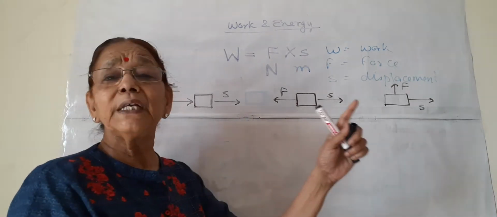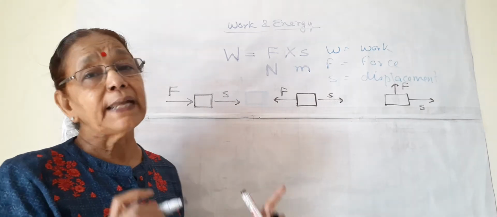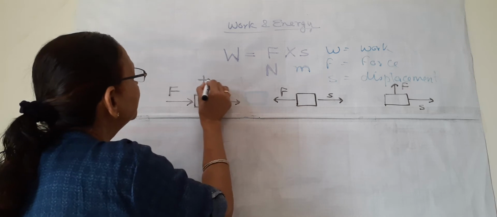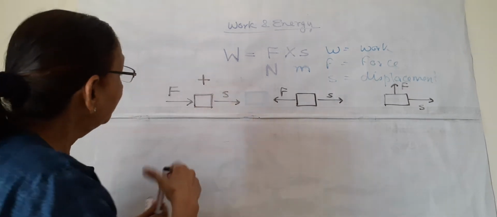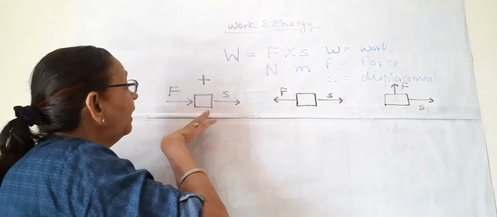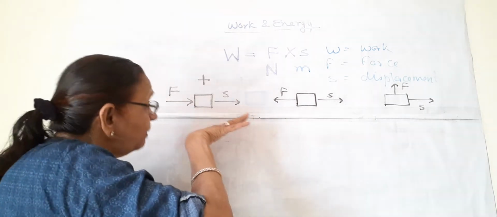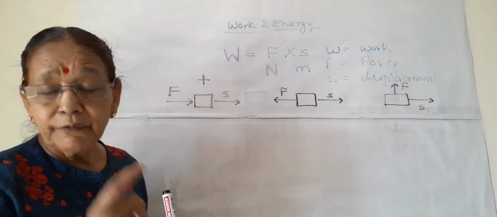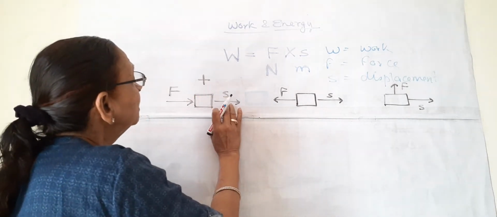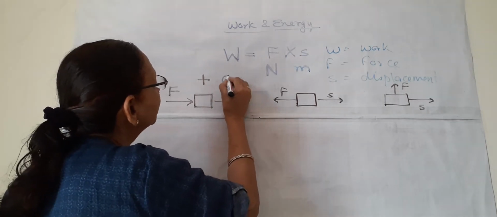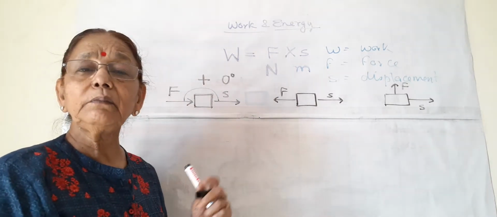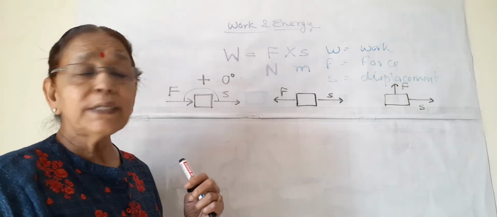And on the basis of these, we can have three types of work. This work is positive in nature. What does it mean? It means force and displacement are in the same direction, and the box is moving in the same direction in which the force is applied, and the angle between force and displacement is 0 degrees. So this is the positive type of work.